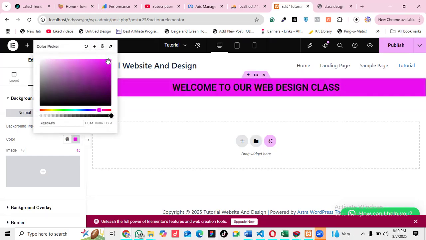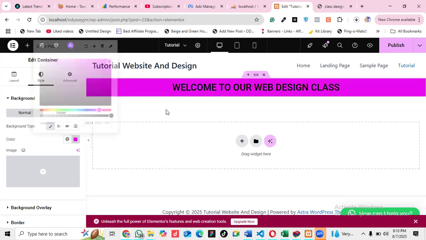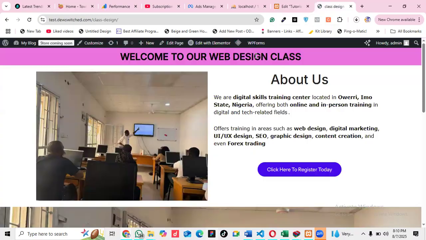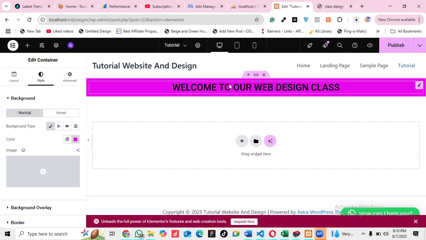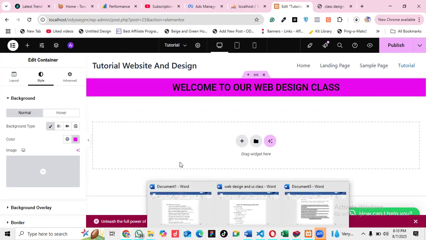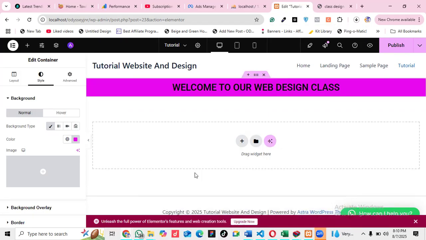See the color I wanted to add. So that is how you can add color like this. You see, I'm able to achieve this one now. So designing a website is just layer by layer. Website is all about designing the first layer. Once you are done with the first layer, then you do the second layer, the third layer, the fourth layer. That is what makes up a full website.